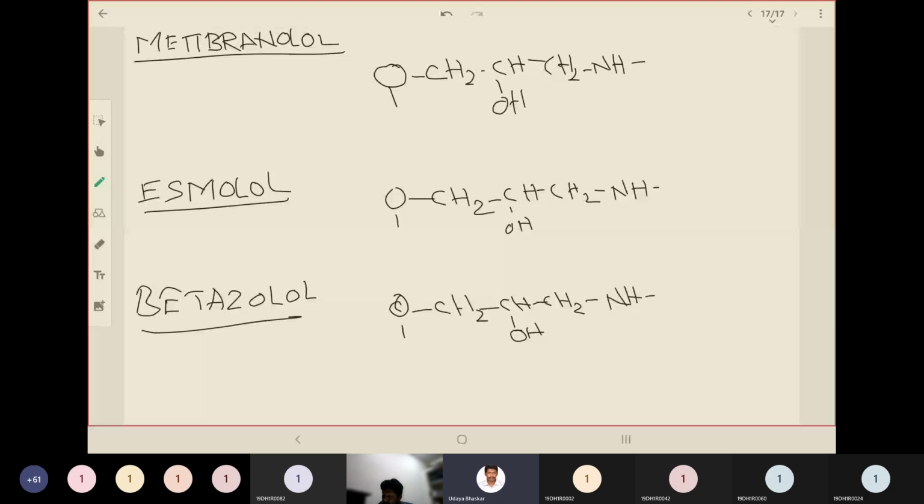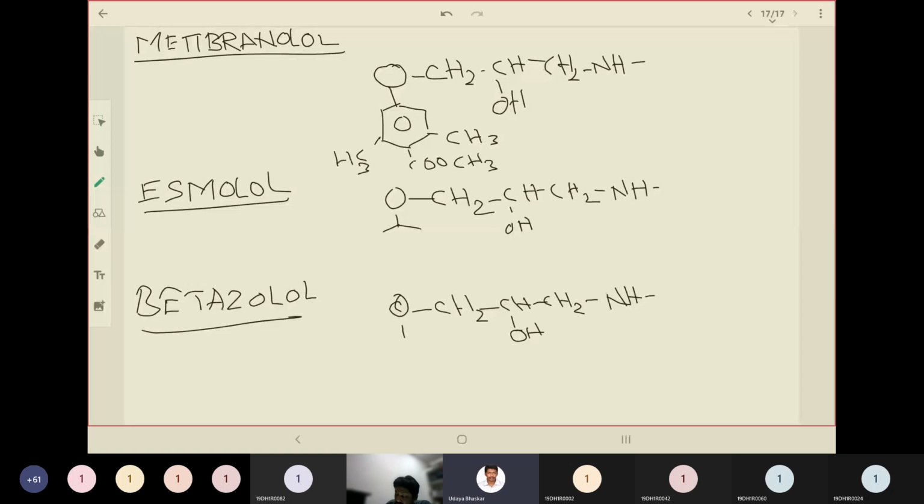So for metibranolol, the aryl group is this. Observe it. This benzyl group is attached with COOCH3, an ester, and besides there are two methyl groups, total three methyl groups.